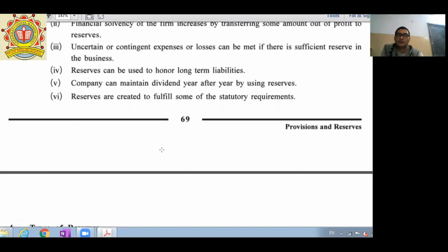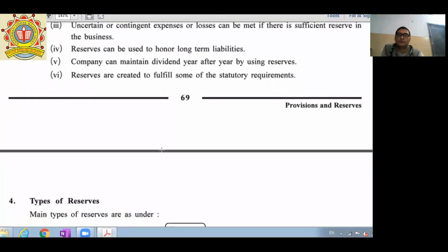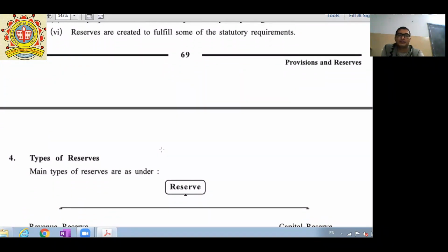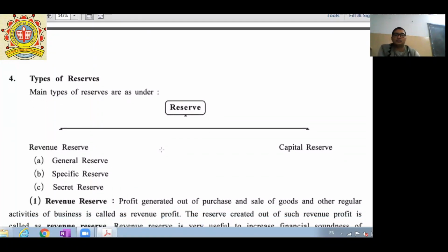Reserves are created to fulfill some statutory requirements. As I have given one example, to maintain a legal requirement of the business, we have to maintain reserve. Next one, types of reserve. There are two types of reserve: one is revenue and the second one is capital. In revenue reserve, there are general reserve, specific reserve, and secret reserve, while on the opposite side, there is capital reserve.